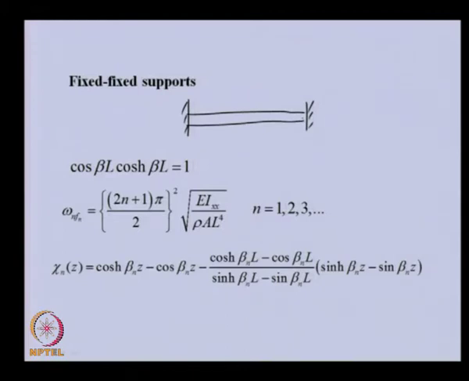So, in this particular case we have displacement and slope 0 at this end, and here also the same condition is there at z is equal to L. So, now we have again 4 boundary conditions. We can obtain the 4 constants from the chosen function, that is C1, C2, C3, C4. We will get a frequency equation like this.